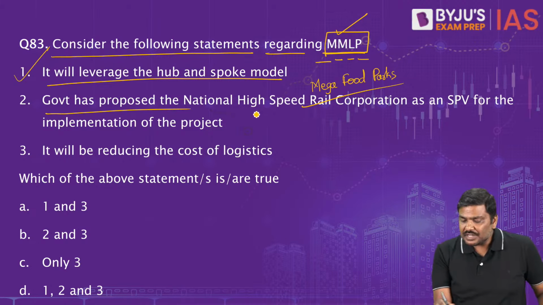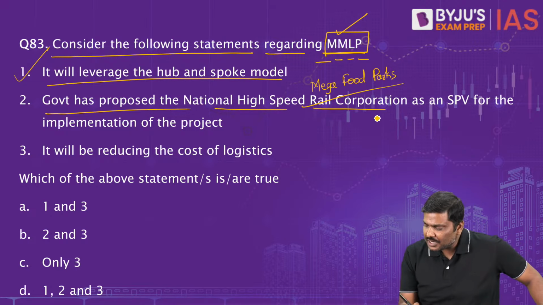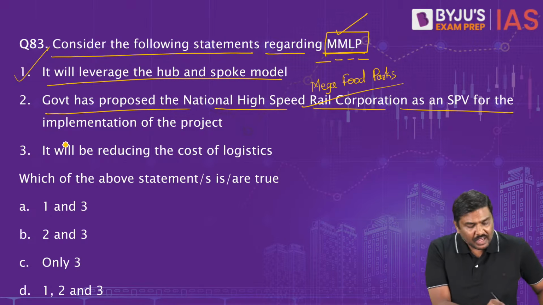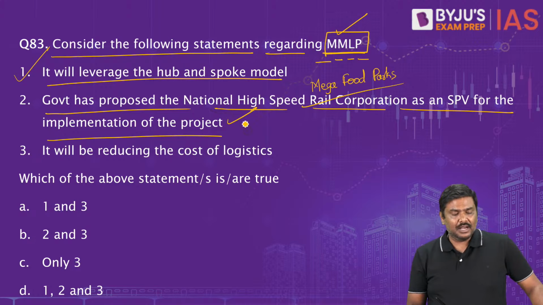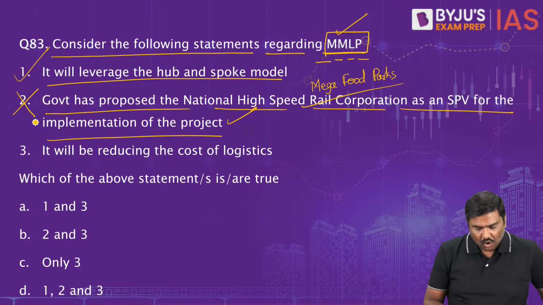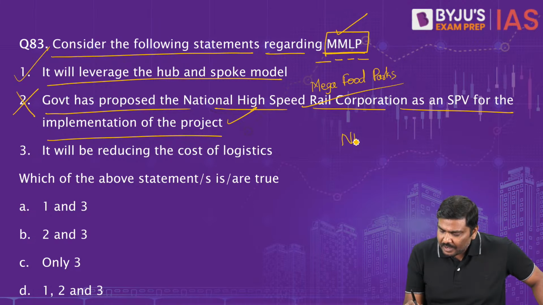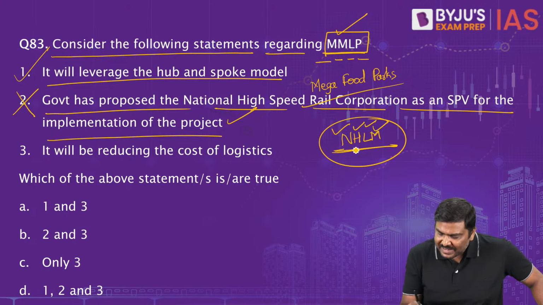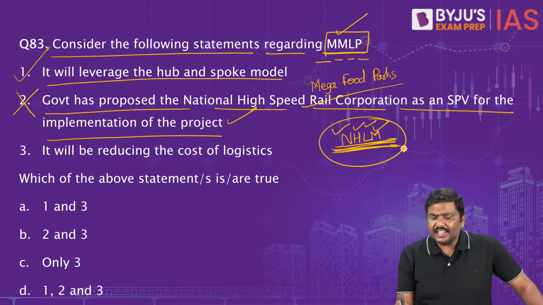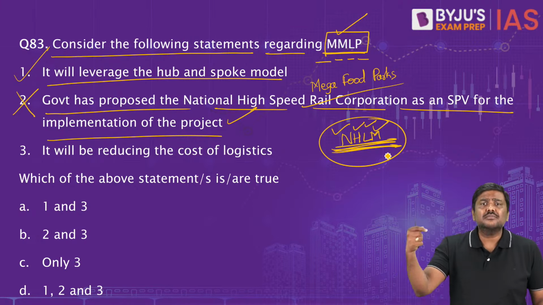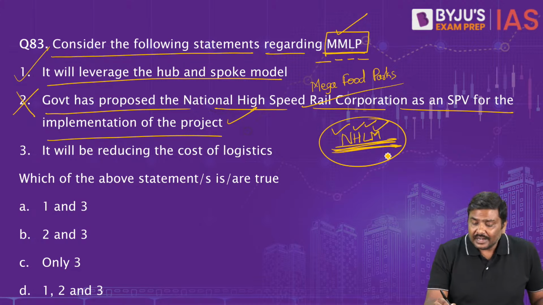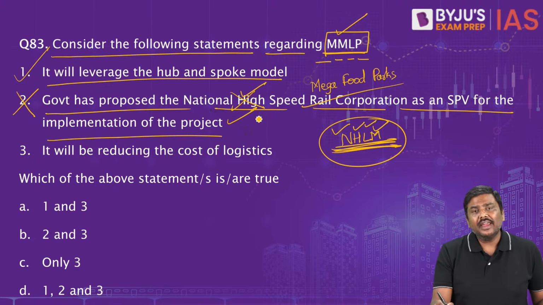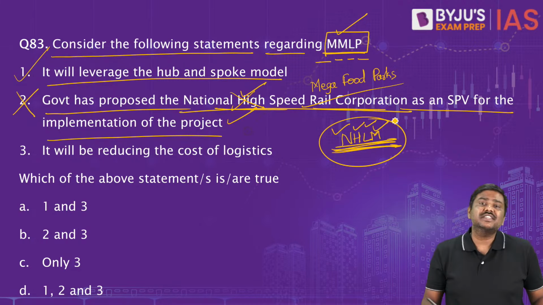Government has proposed a National High Speed Rail Corporation as an SPV for the implementation of this particular project. Statement 2 is wrong. Right? The Government of India has proposed NHLM, National Highways Logistics Management Limited, as an SPV, it is not NHSRC.